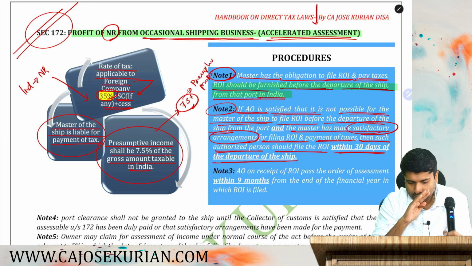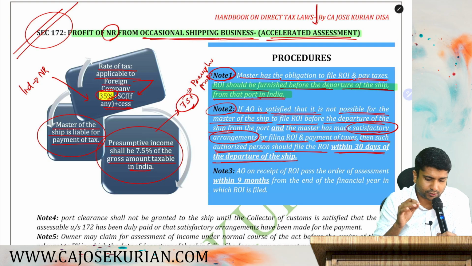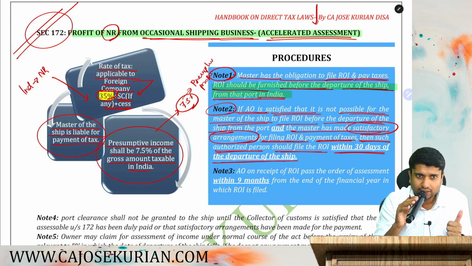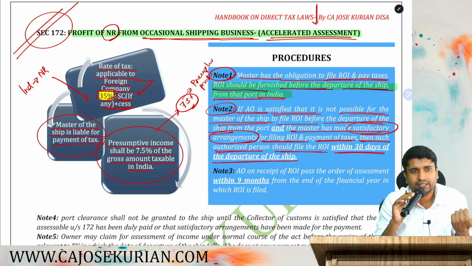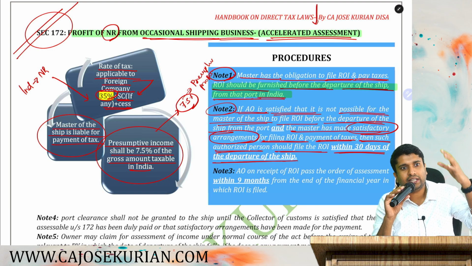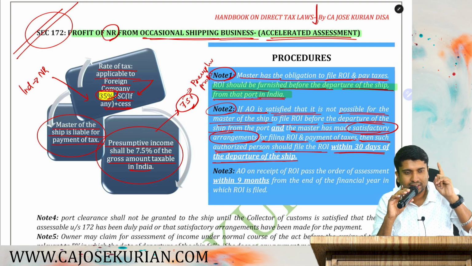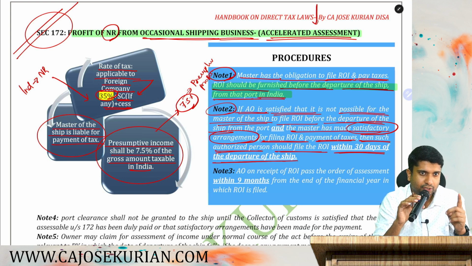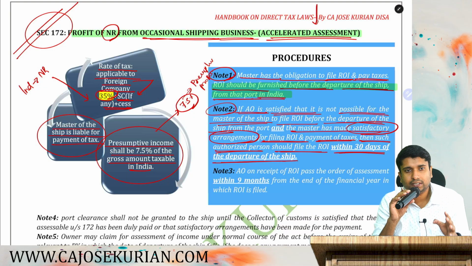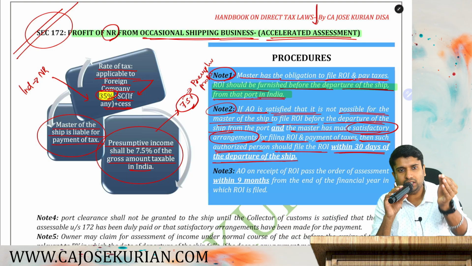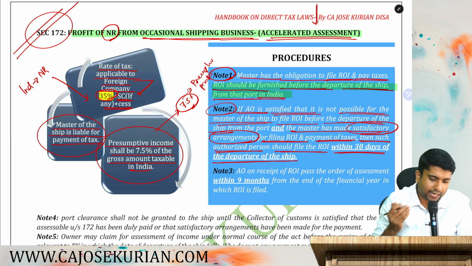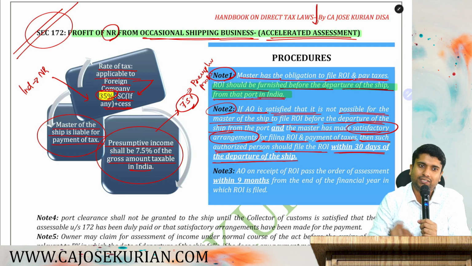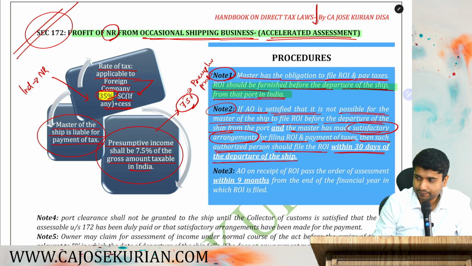Are you with me? Are you all here? So the point is very simple. If the AO is satisfied that the master has done all the satisfactory arrangements in relation to filing the return as well as paying taxes, then the AO may allow the master to leave India even without filing the return. But in such cases, the authorized agent has to make sure that he is filing the return within 30 days from the date of departure of the ship. This is what they are saying under section 172. I hope that also is clear for you. Moving on to the next point, note number 3.